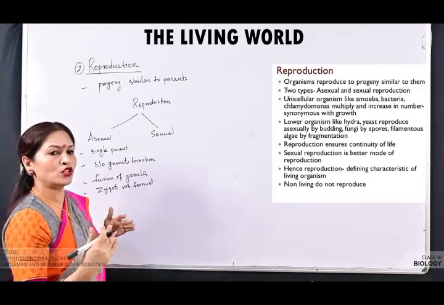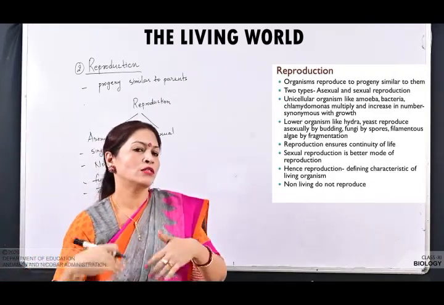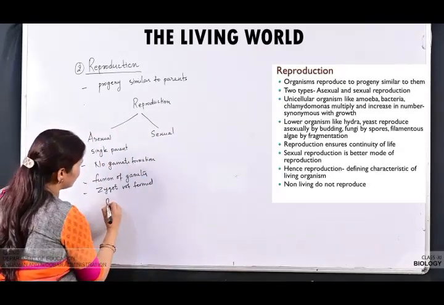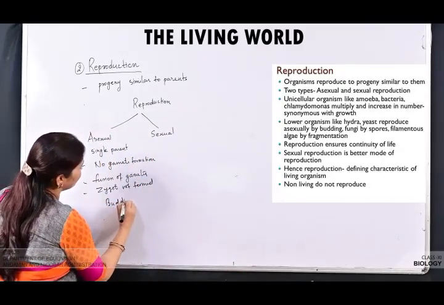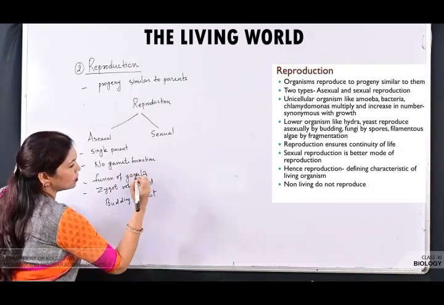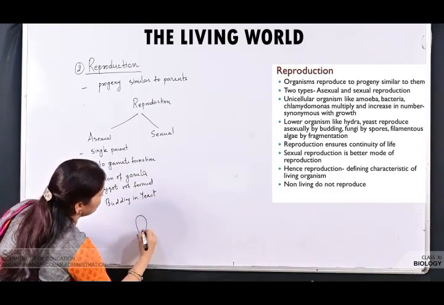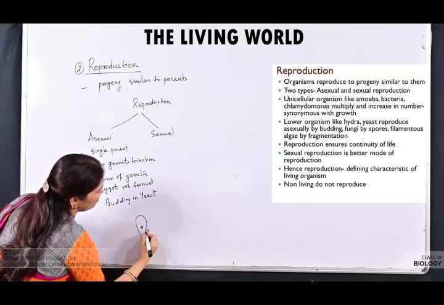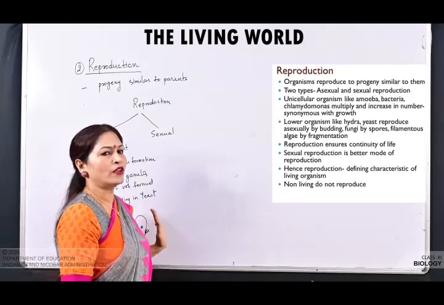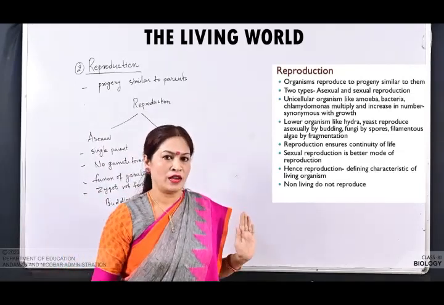An individual giving rise to a similar individual. For example, in the lower classes you have studied budding in yeast. Yeast में जो budding होता है, this is the yeast, a small outgrowth will come and then finally it will detach from the parent body and it will live as a separate life.